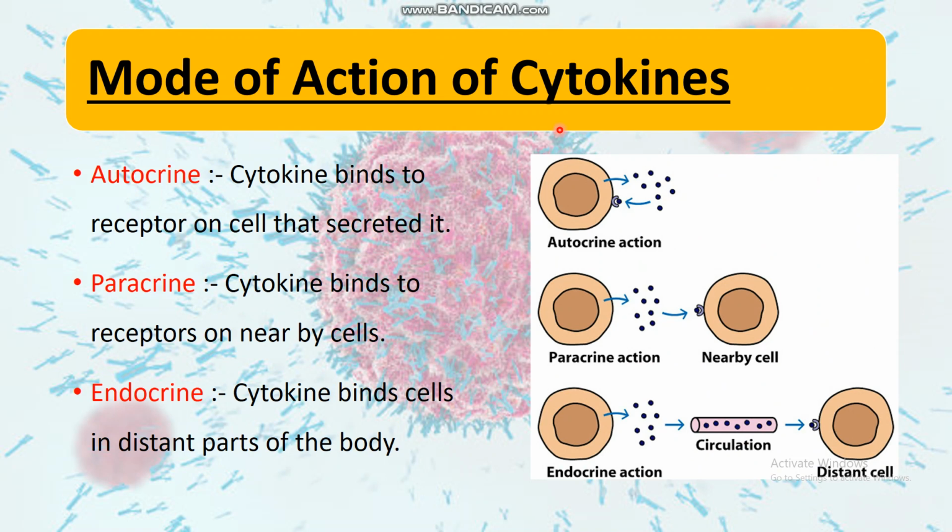There are different modes of action of cytokines. The first is the autocrine action, which is when a cytokine produced by a cell binds to the same cell from which it is secreted. This action is known as autocrine action. Another is paracrine action, in which a cytokine secreted by the cytokine secreting cell binds to a nearby cell. And endocrine action is when the secreted cytokine travels through the blood circulation to bind to a receptor of a distant cell.